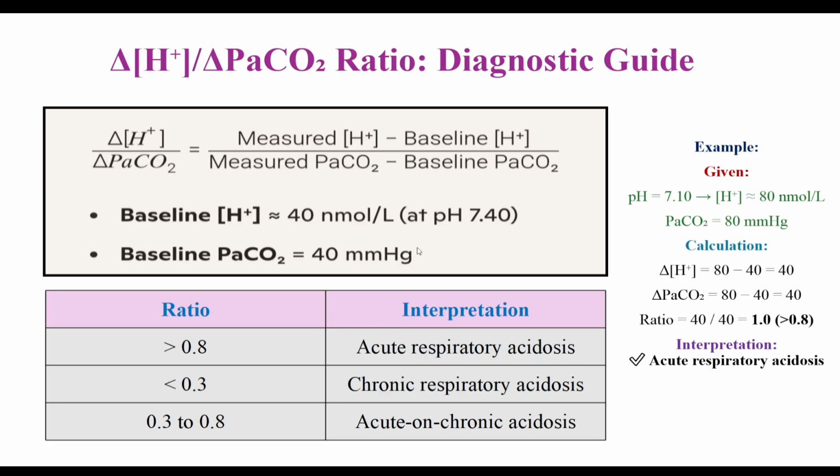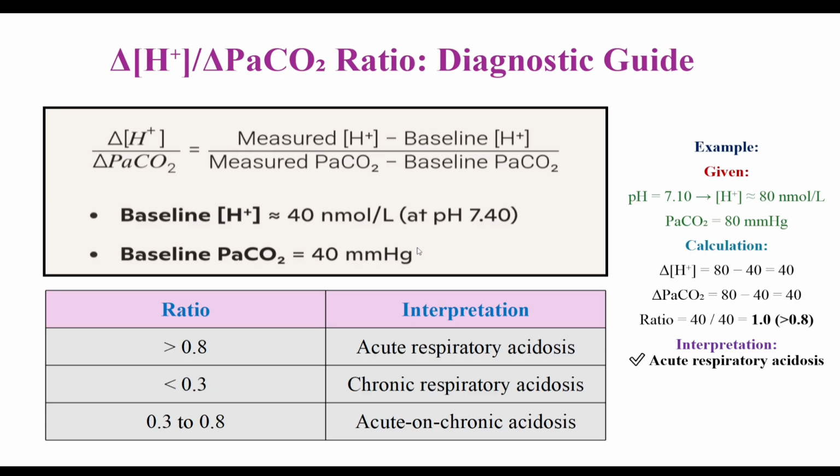We take the baseline hydrogen ion concentration 40 at pH 7.4. We know that 80 minus the 2 digits after the decimal point, that is 40.